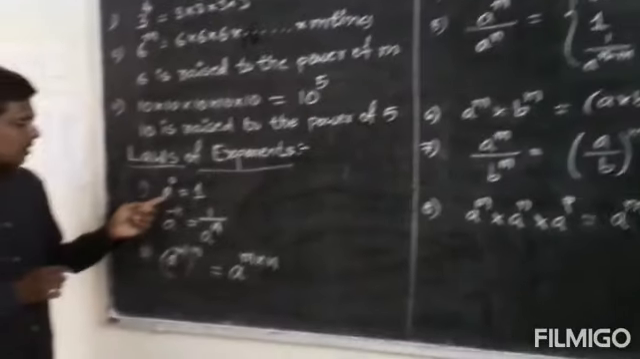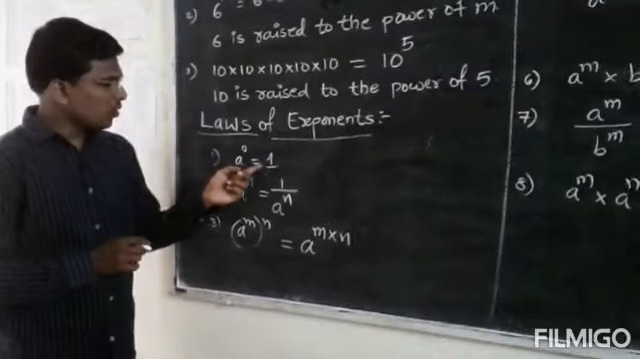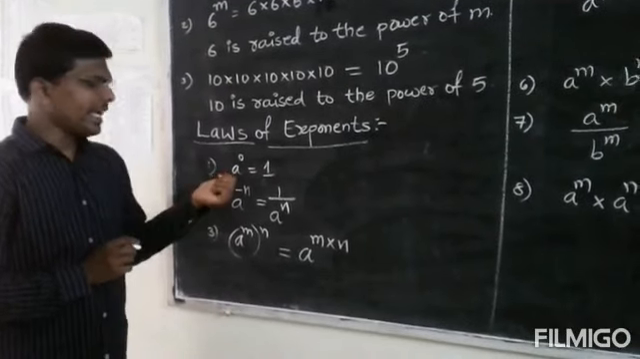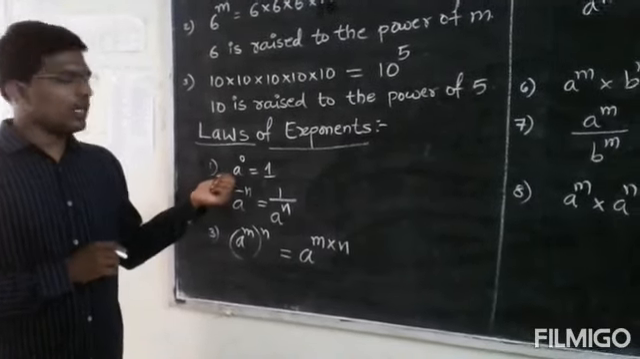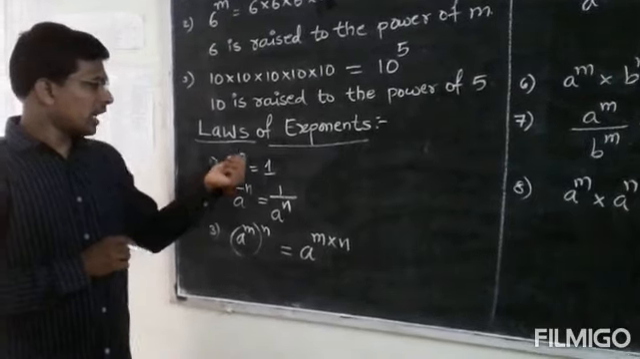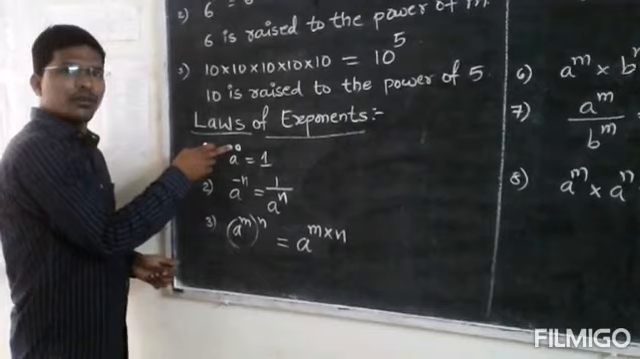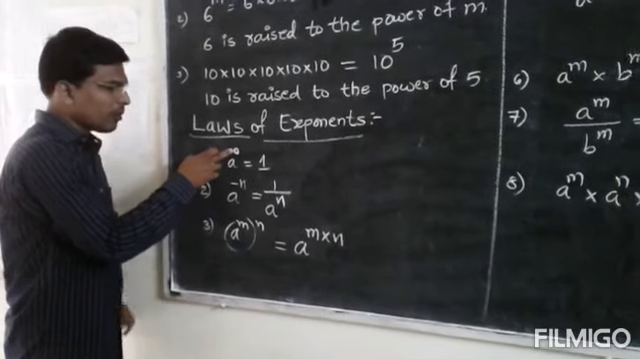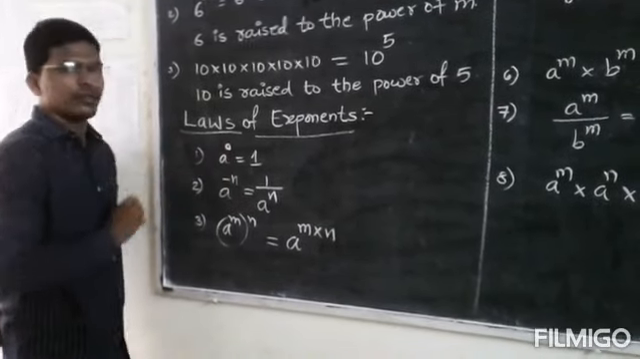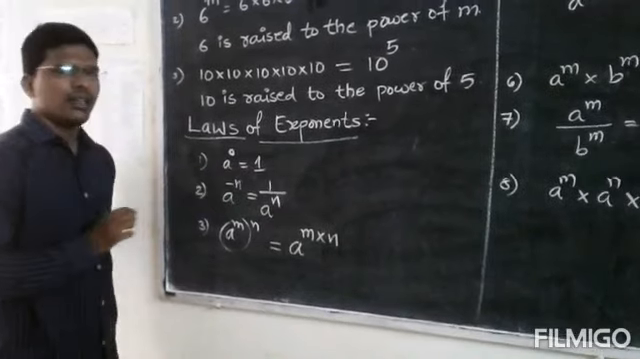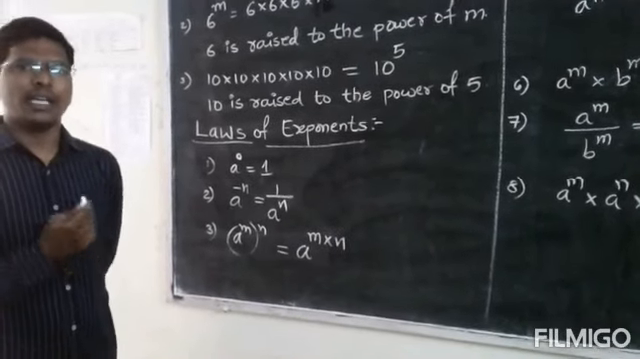So first, a to the power of 0 is equal to 1. So here a is any real number. Okay, here a is any real number and this 0 is known as the power here. A to the power of 0. Okay, a to the power of 0 value is equal to 1. So then what is a here? a is any real number. You can take any number.